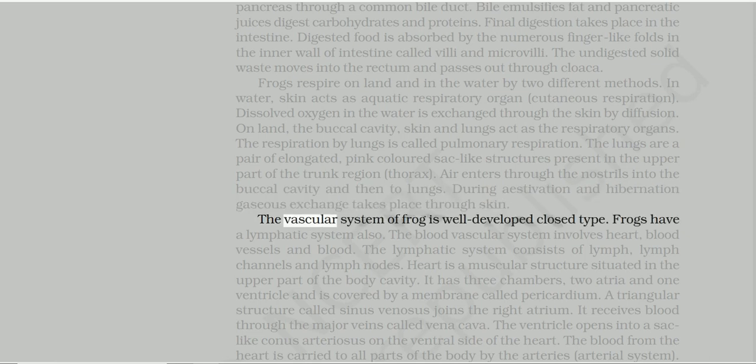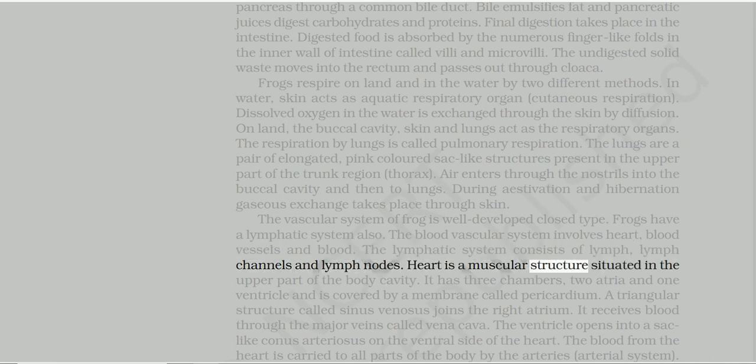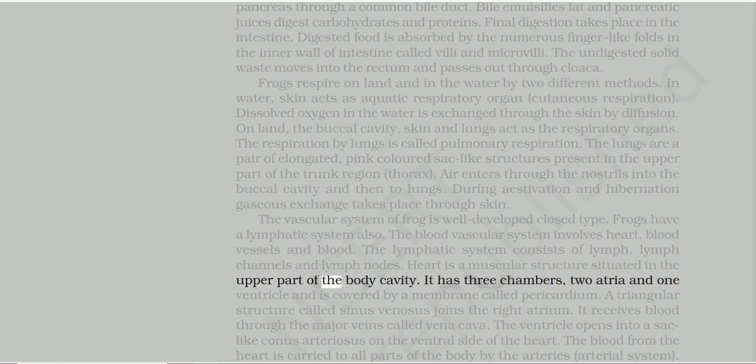The vascular system of the frog is well-developed, closed type. Frogs have a lymphatic system also. The blood vascular system involves heart, blood vessels and blood. The lymphatic system consists of lymph channels and lymph nodes. The heart is a muscular structure situated in the upper part of the body cavity. It has 3 chambers, 2 atria and 1 ventricle, and is covered by a membrane called the pericardium.